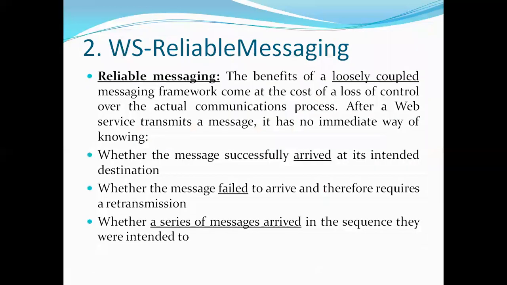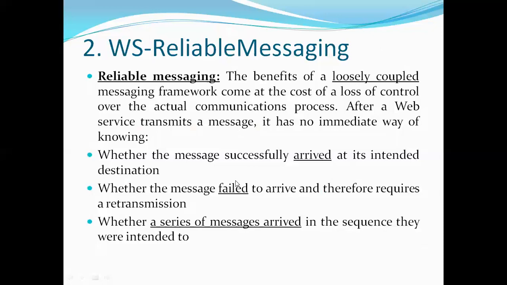So second is web service reliable messaging. The address is equally important, and service execution gives us the address and gives us the message, the reliable message. If the service is successfully executed, you will get a successful message, whether the message has successfully arrived at its intended destination. If the service fails, you will get the failure message.